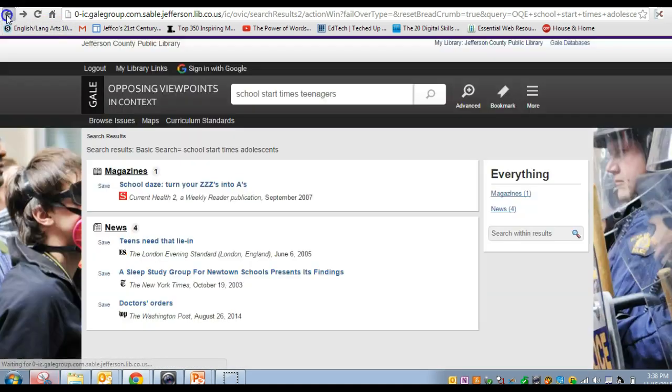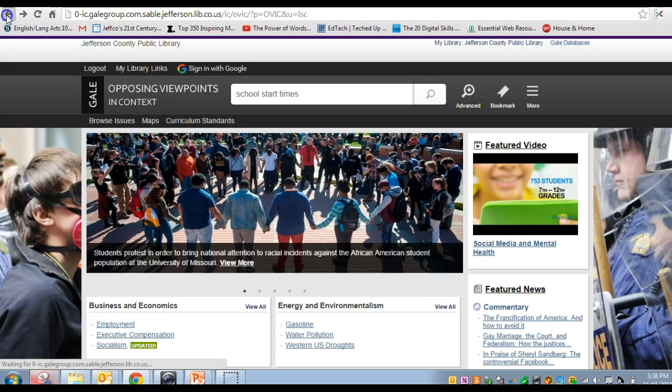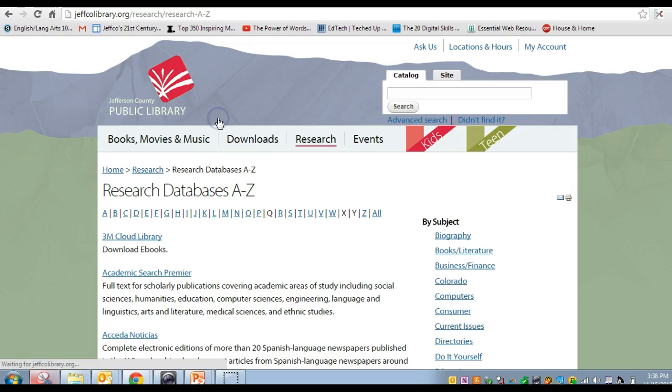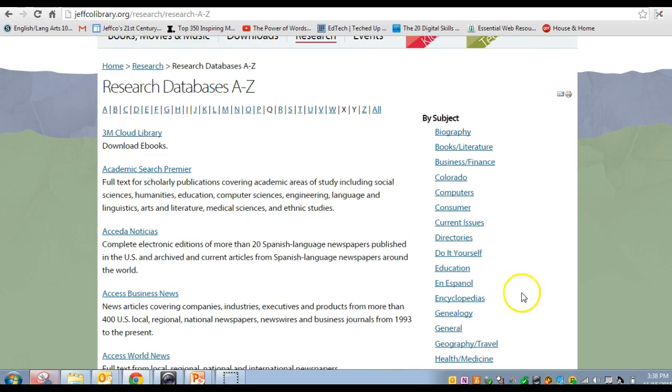Now I want to go back and show you the EBSCOhost. I have to go back a few pages here. Go back to current issues, and remember that was from the research databases. So there's my kind of bigger umbrella. This is where we have them organized alphabetically and by subject. That's where I got the current issues under subject. And I want to use the Academic Search Premier.